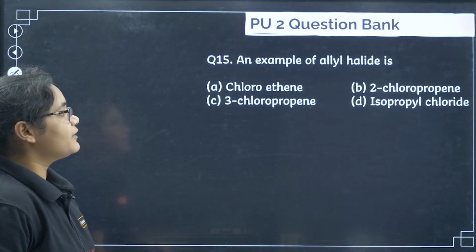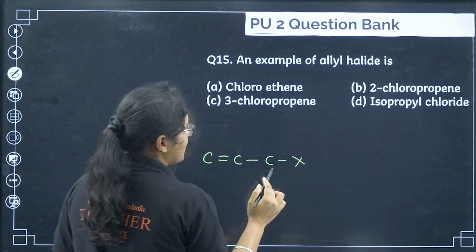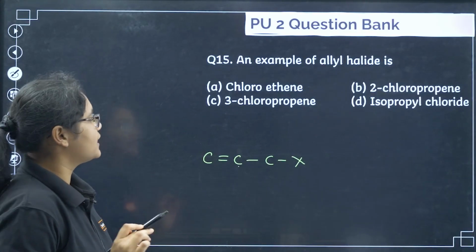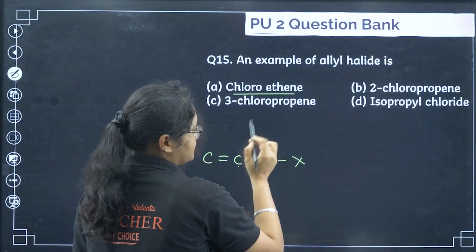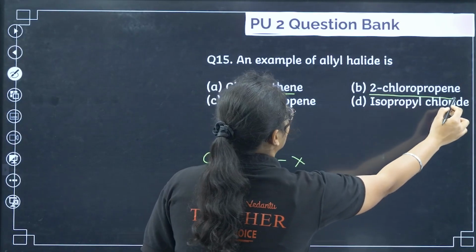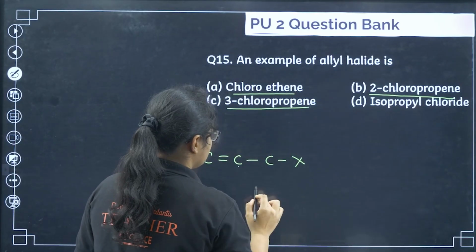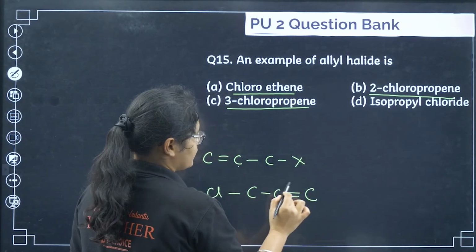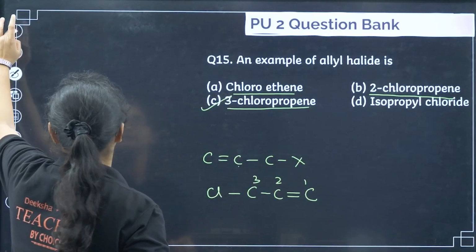Next, an example of allyl halide. So what is allyl halide? When the carbon to which X is attached is next to an sp2 carbon, that is your allyl halide. So chloroethene is a vinyl halide. 2-chloropropene is also not it. 3-chloropropene, if this is propene, this is 3-chloropropene. Yes, this is an allylic halide. So option number C here.